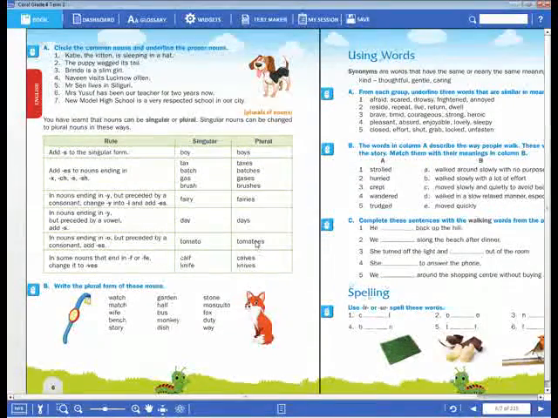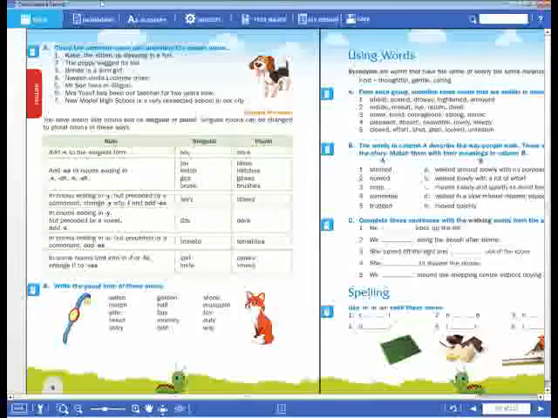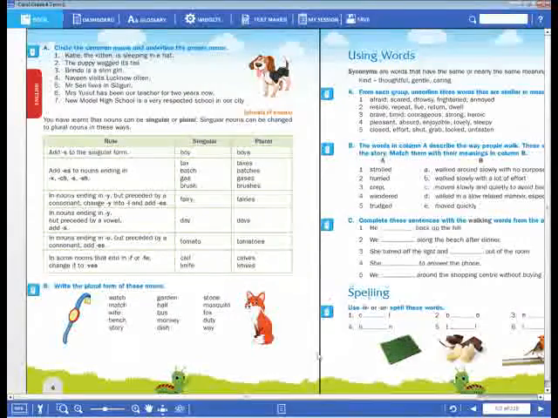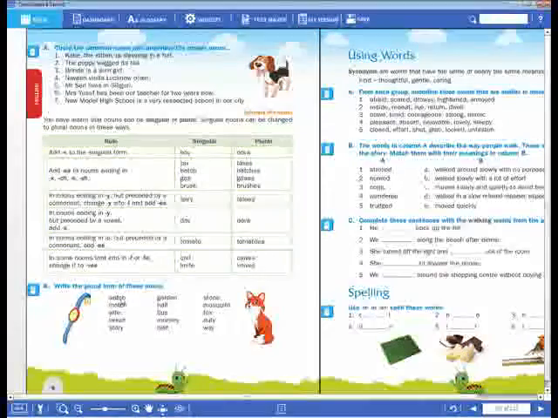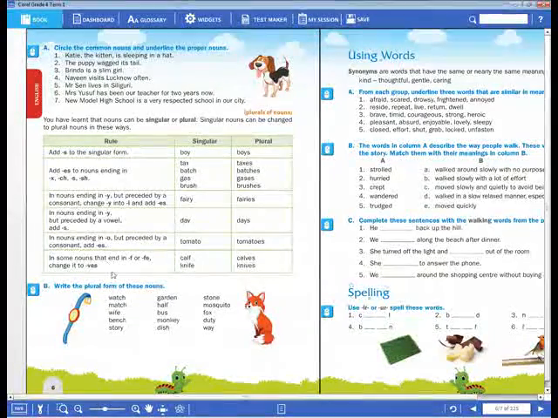Okay, dear children, these are the rules. You have to keep them in your mind. Now, the last rule is: if any noun ends with f or fe, then we have to drop that f or fe and add ves, like knife, knives. Okay, dear children, here is an example. Note down these words and change them into the plural by following these rules.